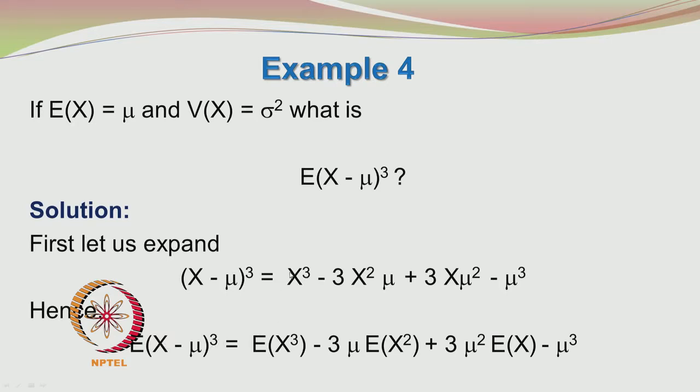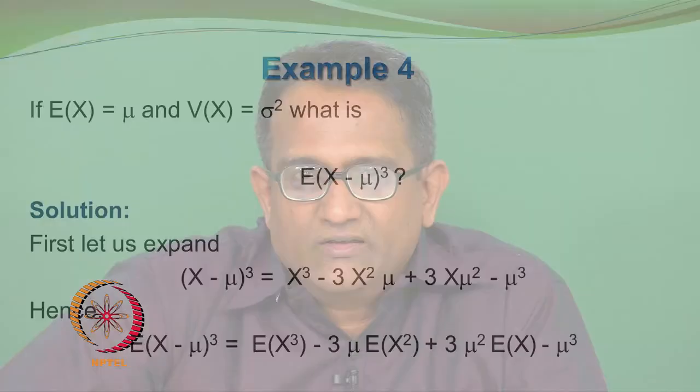We get E of x cube minus 3 mu E of x squared plus 3 mu squared E of x minus mu cube. Please recollect that when you apply the expectation on a constant or a number, then you get the same constant or number.